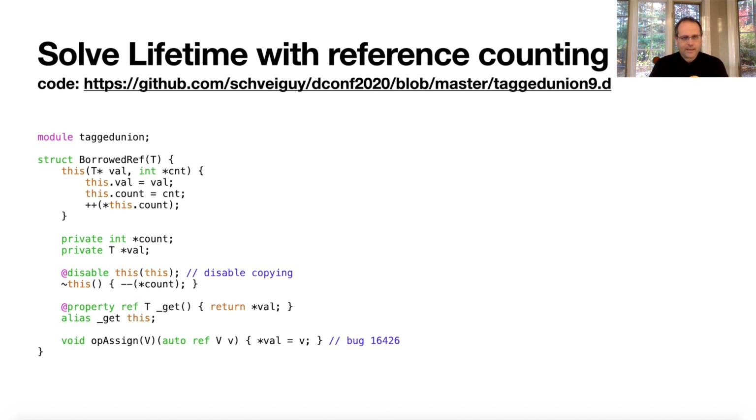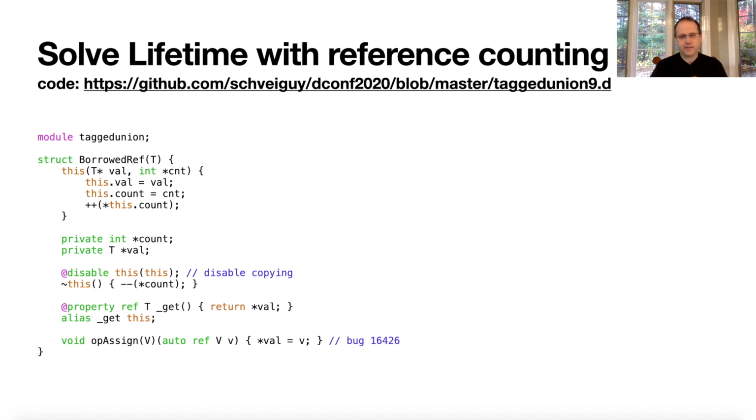Okay, so we have a counter pointer and a value pointer. We assign the counter pointer based on what's passed in. We increment the counter, and then we disable copying, and on destruction we decrement the counter. Simple reference counting, right? And we allow access to the value whenever you want while this reference exists in memory, while it hasn't been destroyed.